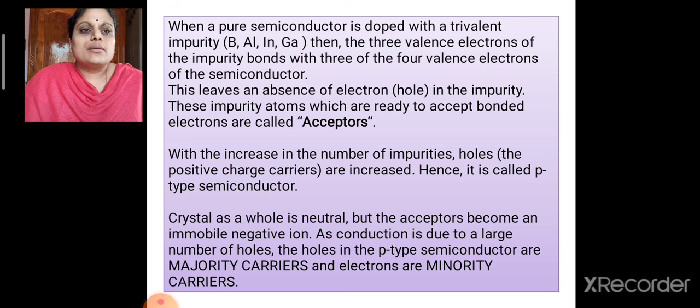With the increase in the number of impurities, holes, that is the positive charge carriers, are increased. Hence, it is called a p-type semiconductor. Here also, the crystal as a whole will be neutral, but the acceptors become an immobile negative ion. As the conduction is due to a large number of holes, the holes in the p-type semiconductor will be the majority carriers and electrons will be the minority carriers in the case of p-type semiconductors.